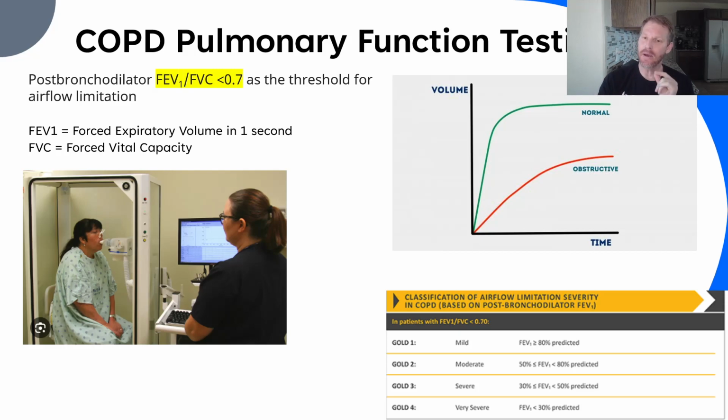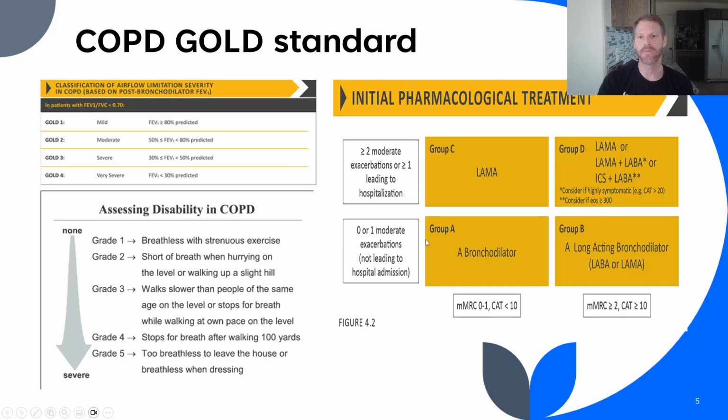COPD does not improve with albuterol. So we have permanent damage to the lungs. Albuterol is not going to reverse that. Once we get all that information, back to that little chart we saw, we get the severity here.